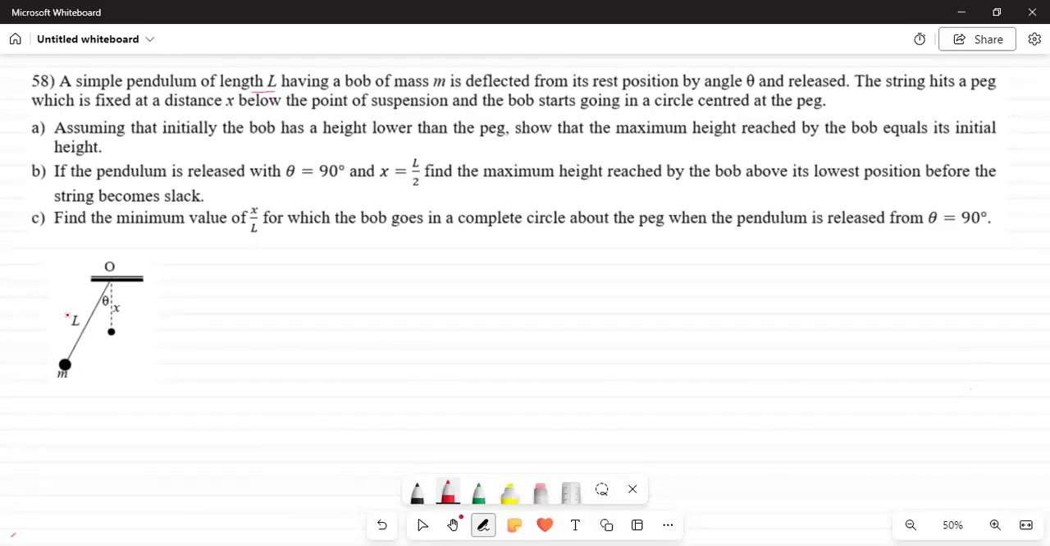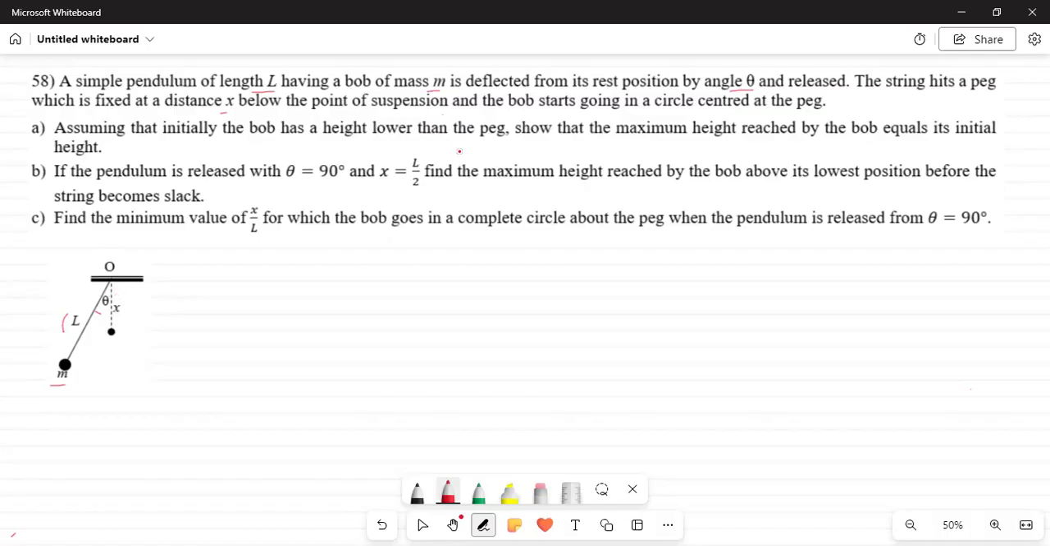A pendulum of length L, having a bob of mass M. Mass M is deflected from its rest position by an angle theta and released. The string hits the peg, which is fixed at a distance x below the point of suspension. That means from the point of suspension O, below here, there is a peg on the wall or something.